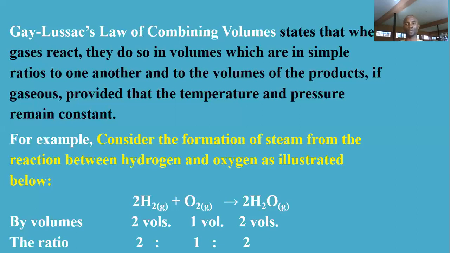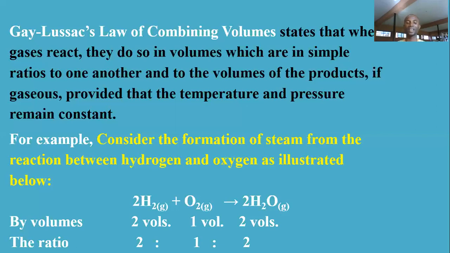Look at that ratio. It means that for a reaction to occur, there is a certain volume of oxygen needed to react with a certain volume of hydrogen to produce a certain volume of water. With this example, if we have one volume of hydrogen, it means that half a volume of oxygen will be required to produce one volume of water.